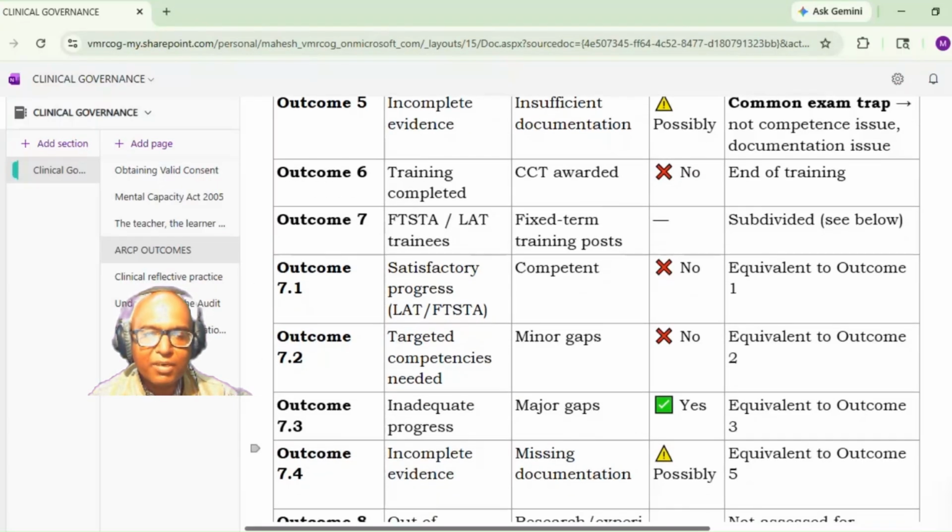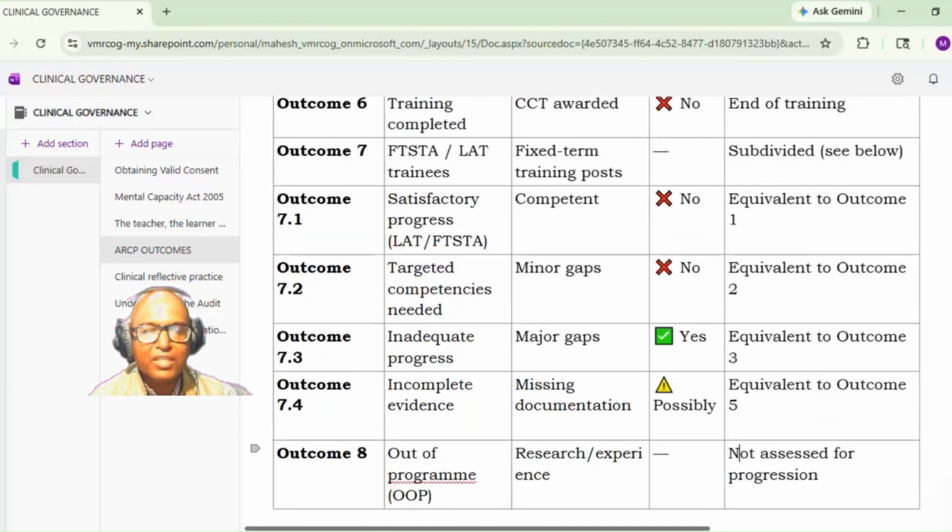Then outcome 7.4 is incomplete evidence, that there is missing documentation. Additional time may or may not be required, and this is equivalent to outcome 5. So 7.1 is equal to 1, 7.2 is equivalent to 2, 7.3 is equal to 3, 7.4 is equivalent to 5. Then outcome 8 is out of program. The candidate is pursuing research or other experiences, and it is not a clinical appointment which the candidate is doing. So not assessed for progression here. In outcome 8, the candidate is not assessed.